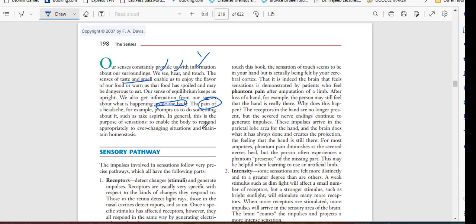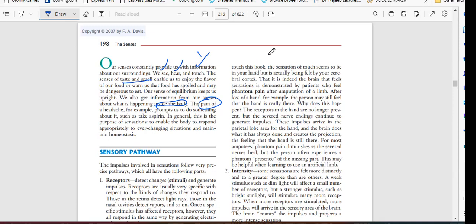Why do you have pain in the body? Because it gives the information inside the body that something is wrong. The homeostasis, equilibrium, is not being maintained in the body. So that's the reason for pain: in the form of pain, it is giving information to the brain or other parts of the body, so you have to resolve the problem in the other part of the body.